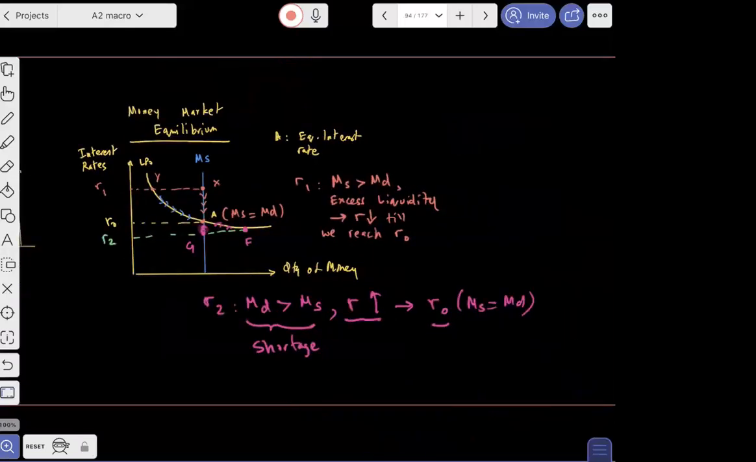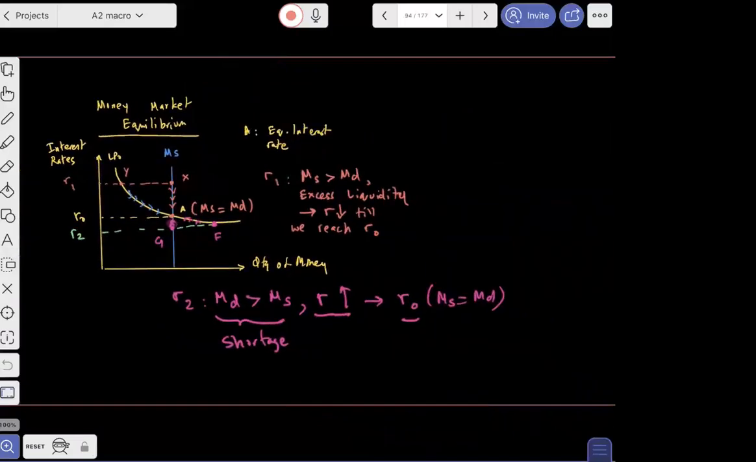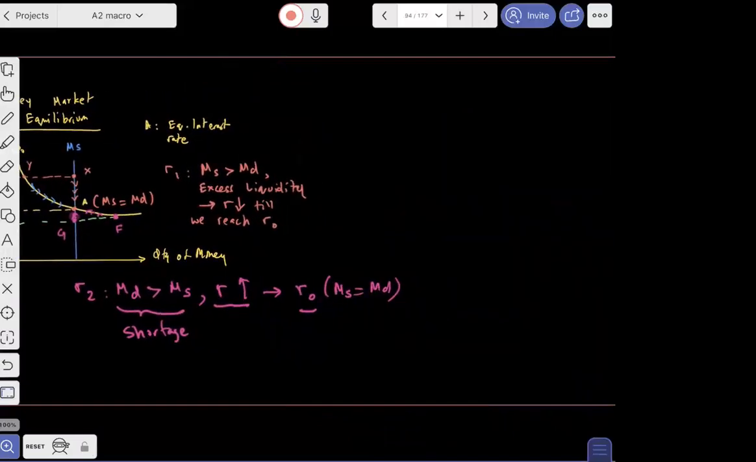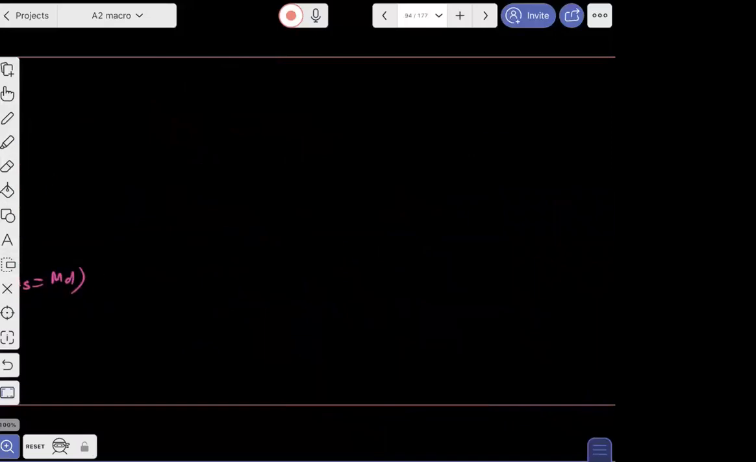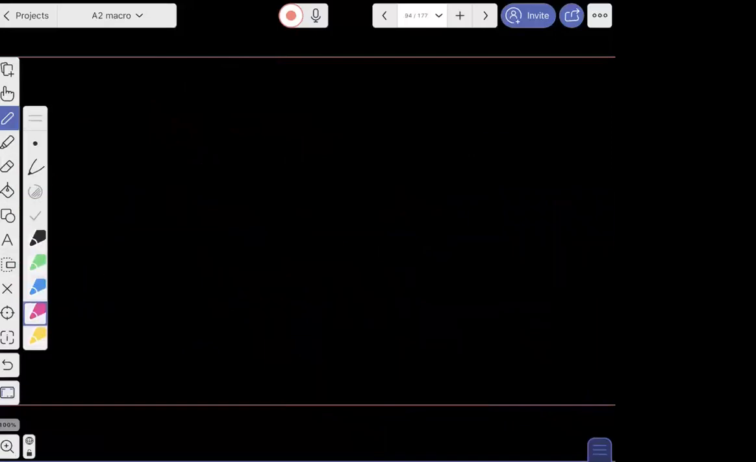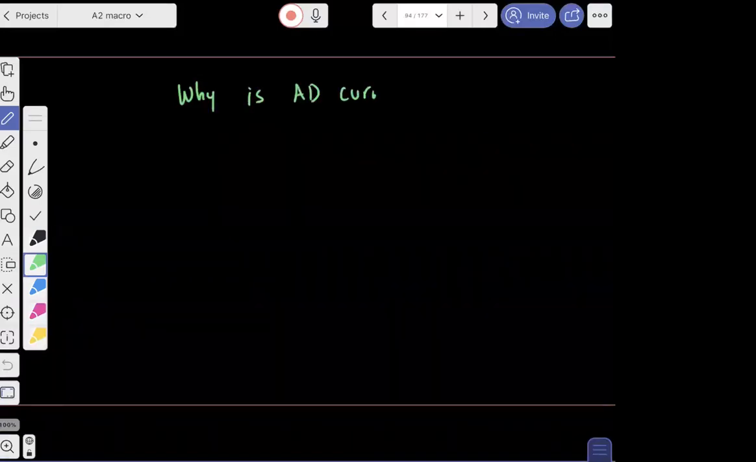Now this is an important discussion because we are saying this, the market equilibrium happens at R naught. Now I'm going to use this discussion. This is basically going to bring us to the next discussion, which is an important discussion: why is the AD curve downward sloping? Do you guys remember this? Why is AD curve downward sloping?